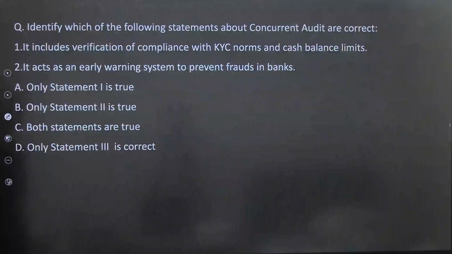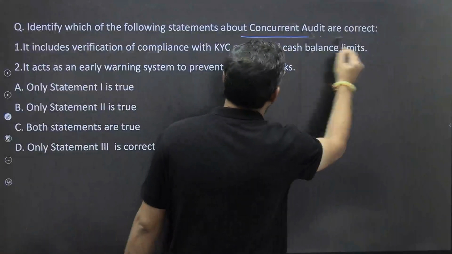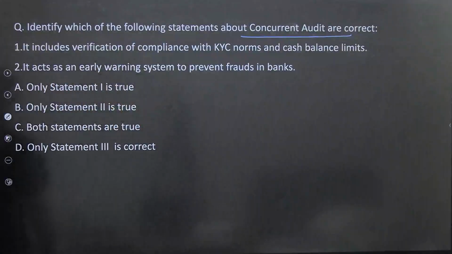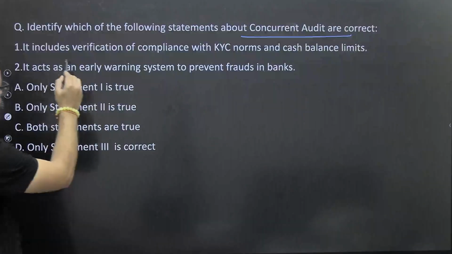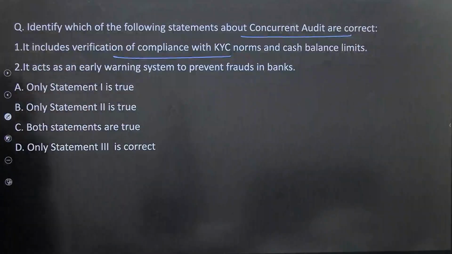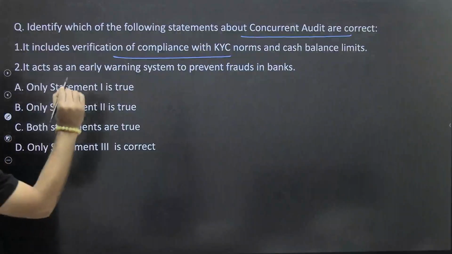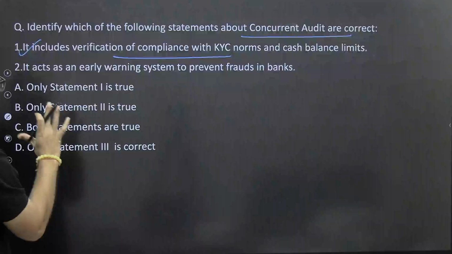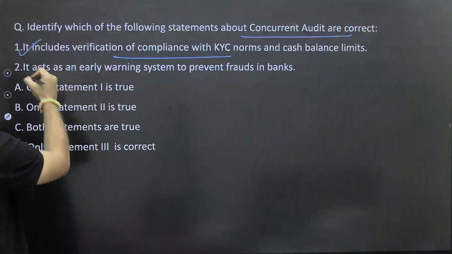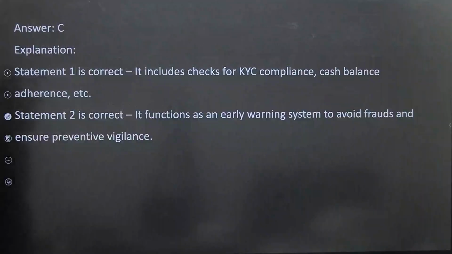Next one. Identify which of the following statements about concurrent audits are correct. So one more question around concurrent audits, guys. First, it includes verification of compliances with RBI and cash balance limits. Yes. It acts as an early warning system to prevent fraud. This is also correct. So both are correct, which means option C will be the right answer for this one.